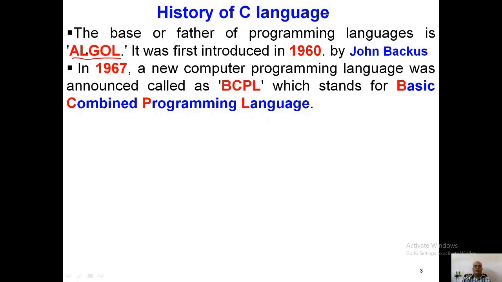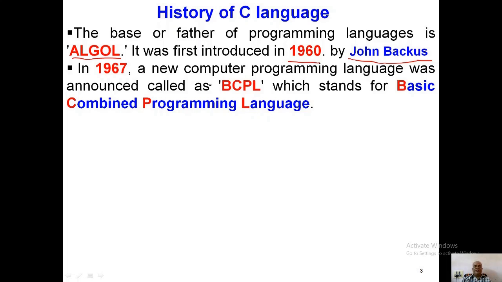ALGOL was introduced by John Backus. His invention started in 1958, but it was first introduced to the market in 1960. It was the first high-level language, and this language was the basis for the development of all other languages.